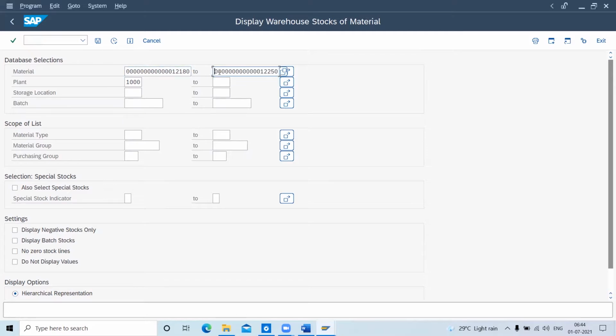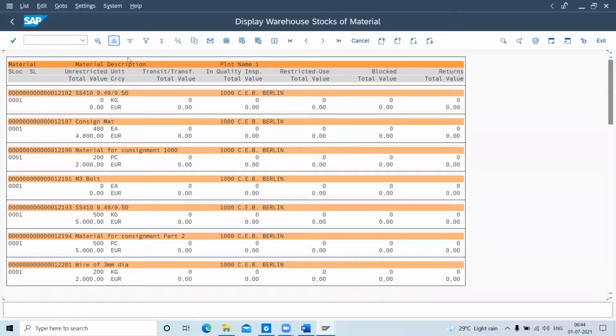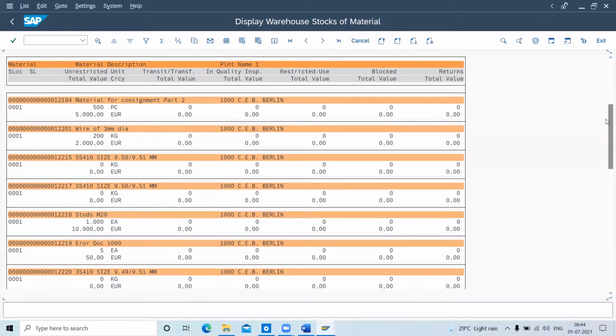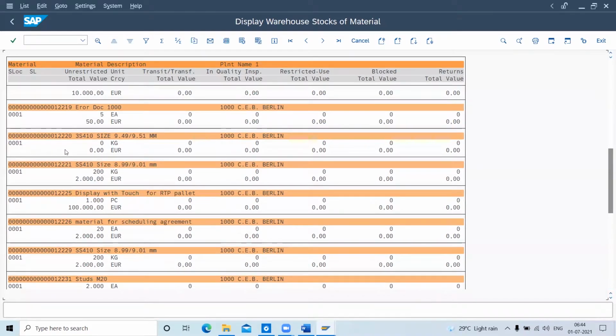There are about 70 materials there. I will give a storage location and display it. See here, all this data will come hierarchically, one by one, and as per the material I can see different quantity inspection. But I don't want this view; I want the other view, the table format.